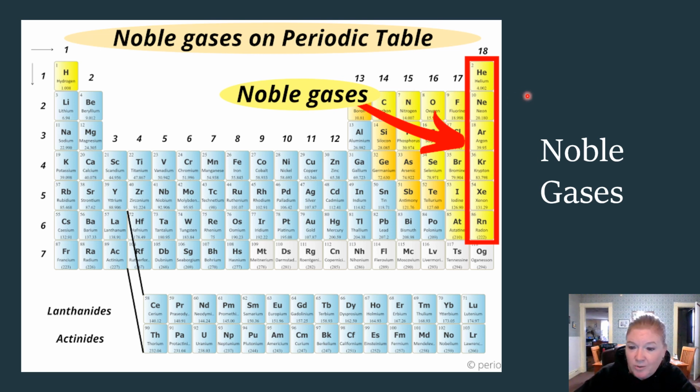Where do we have liquids on the periodic table? 2 right here. Here's 1, mercury. Here's 1, bromine. That's it. Everything else is a solid. So gases, a group of gases, and then liquid, liquid. The rest are solids.